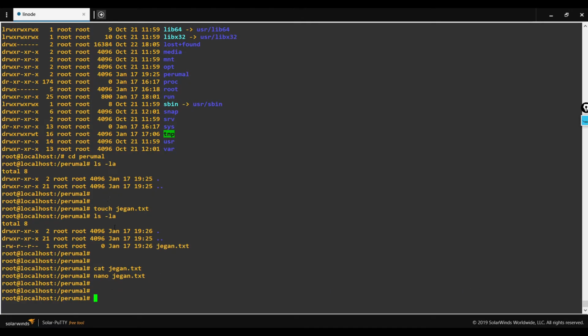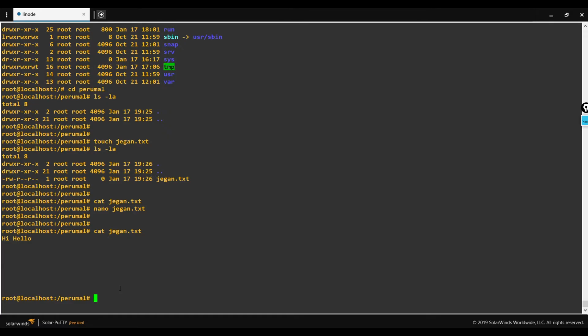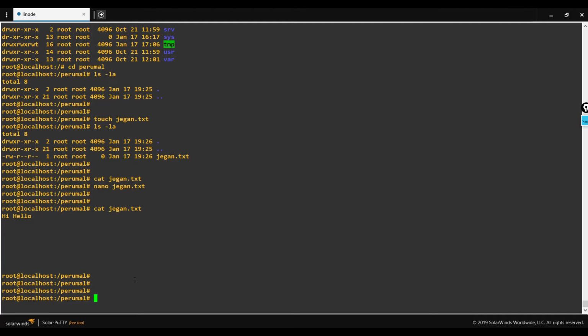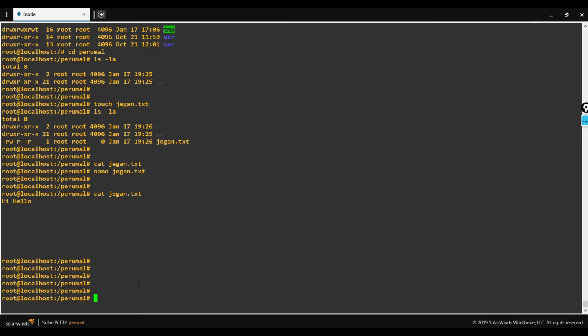Now I did some changes in this file. Let me execute the same cat command now. I can see the content here. Besides the Nano editor, the Vim editor is also available, and there are certain other editors to make changes in the files. But the Nano editor is comparatively better to work with, so I prefer it over others. Along with the creation and deletion of files and directories, I can also copy or move the files.